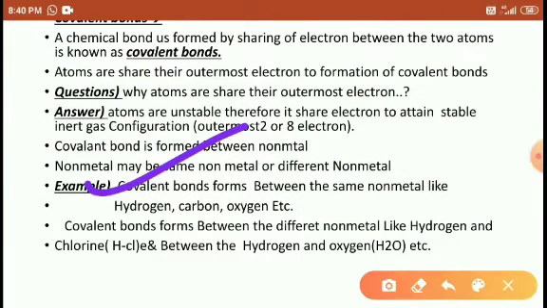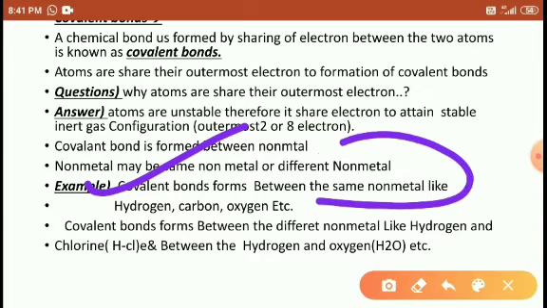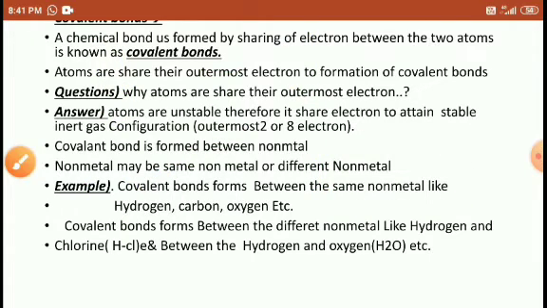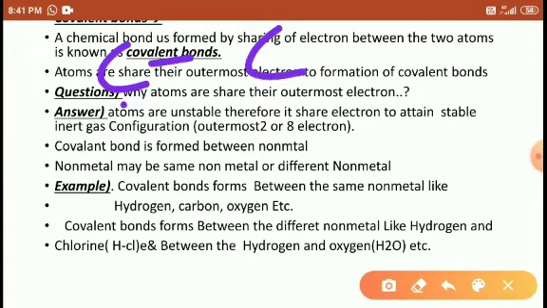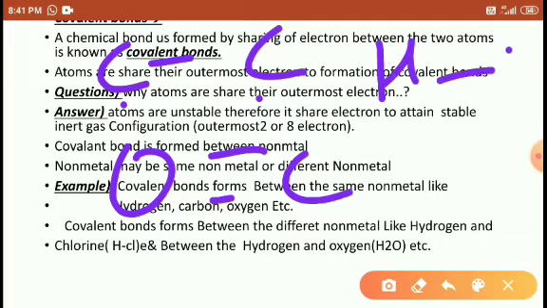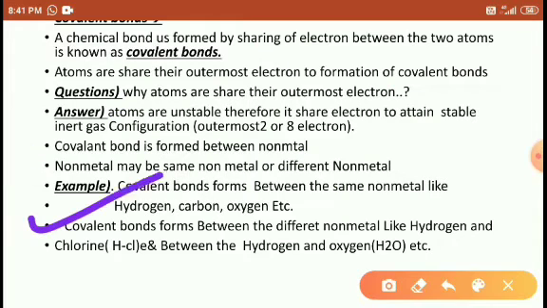The covalent bond is formed between the same non-metals. Same non-metals means both sides are the same: both sides hydrogen, or both sides carbon, or both sides oxygen. So both are the same non-metals. That's right. So next, a covalent bond is formed between different non-metals like hydrogen and chlorine.